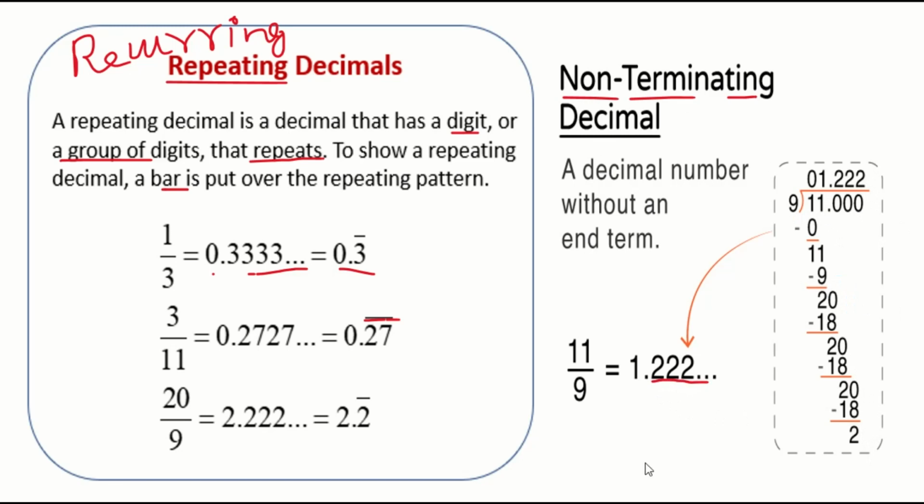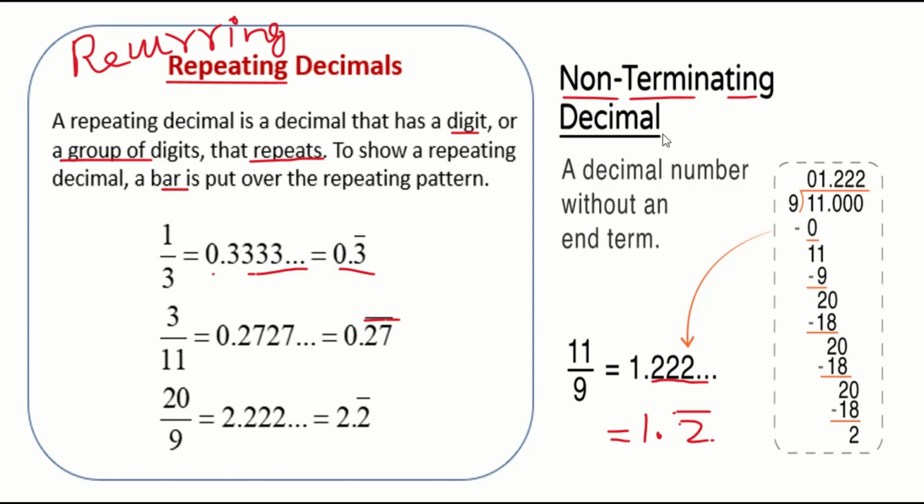So what will you say this decimal is? You will say this decimal is a non-terminating decimal. How can you write it? 1.2 bar, meaning this 2 is going on repeating. This decimal never has any ending. This is called a non-terminating decimal. What is meant by a recurring or repeating decimal? A repeating decimal is a decimal that has digits or group of digits that repeats. Usually you represent that number with a bar on top. You use the symbol bar.